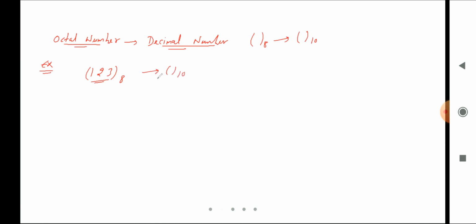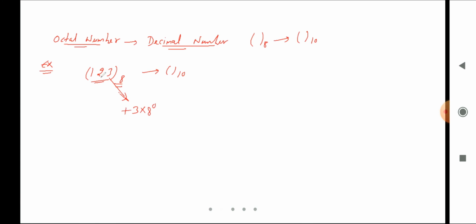Okay, so what is the procedure? Again the same procedure. I will take this value 3, and I will take the power of base as 0. So it is 8 power 0.